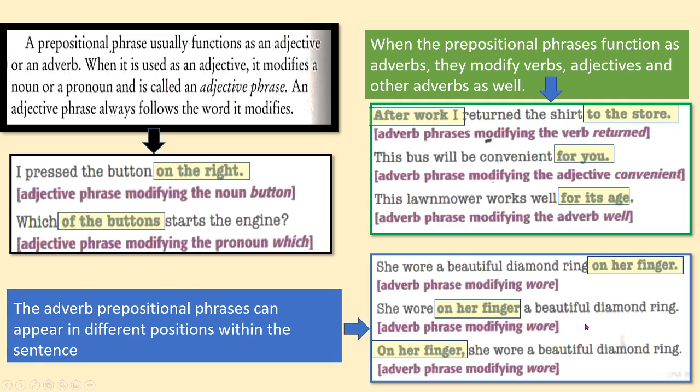You see? Now summarizing, you can say that prepositional phrases can be divided into adjective phrases and adverb phrases depending on what words they modify within the sentence. So for you to see what they are, please think about what words they are referring to within the sentence.